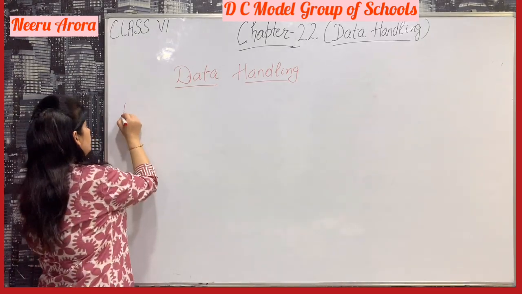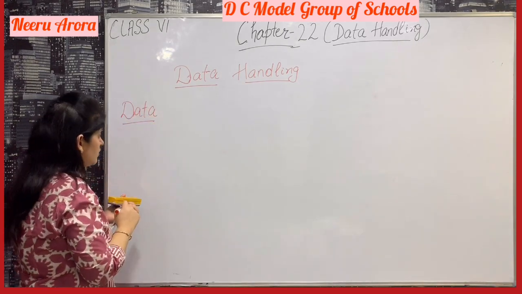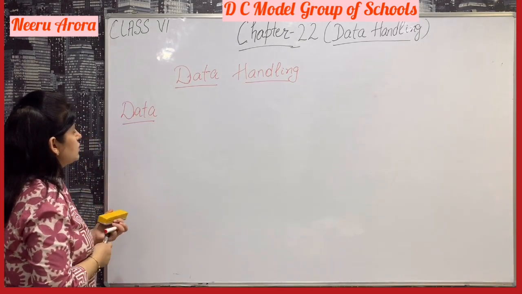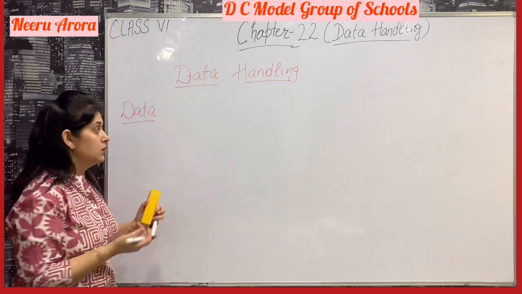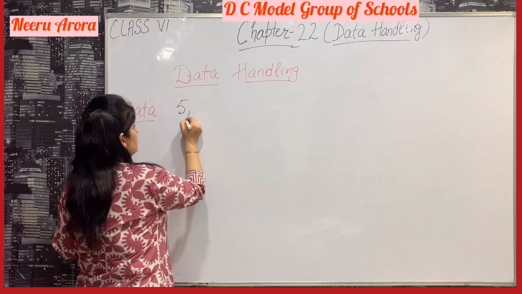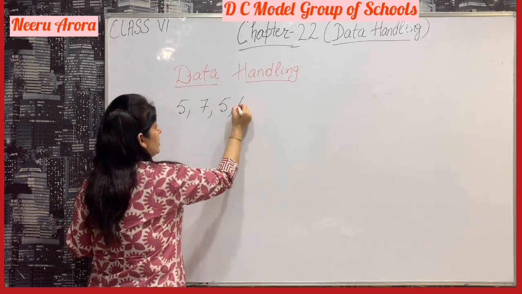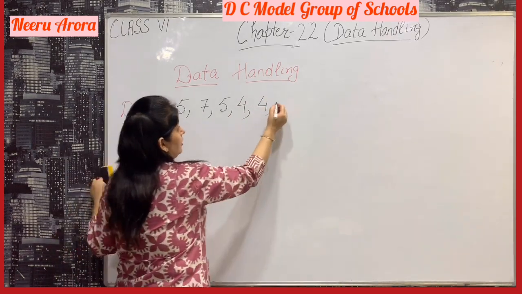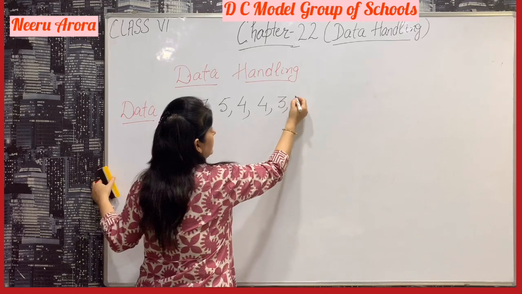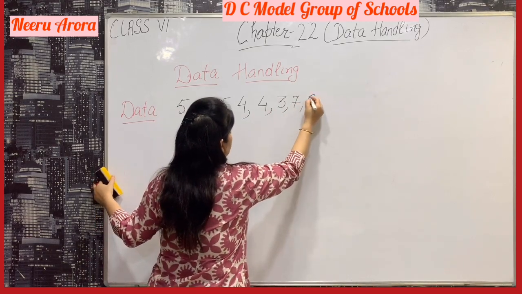As I told you, let's take one example. Suppose I collect the information of a class of 10 students, marks out of 10. The first student gets 5 marks, second gets 7, third gets 5, another gets 4, the fifth student also gets 4 marks, then one gets 3 and another gets 7, and the last ones get 6.